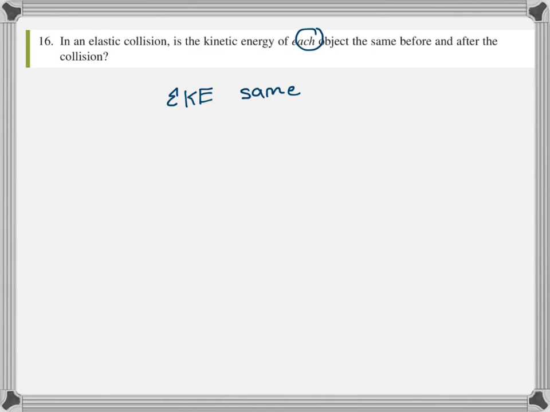Each object's kinetic energy can change. One object can gain kinetic energy, and another object can lose kinetic energy, but the total kinetic energy must stay the same. So in an elastic collision, is the kinetic energy of each object the same before and after the collision? The answer is it could be, but it doesn't have to be. And that's it.